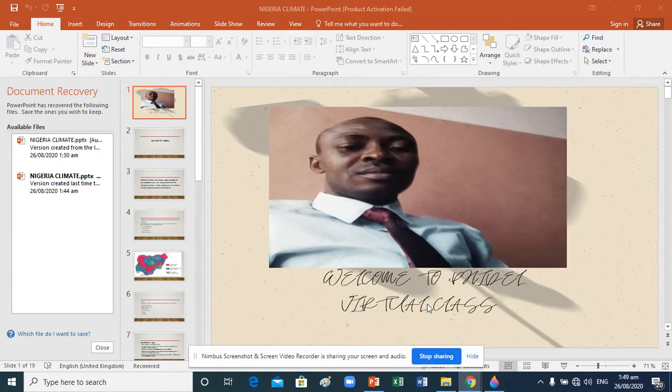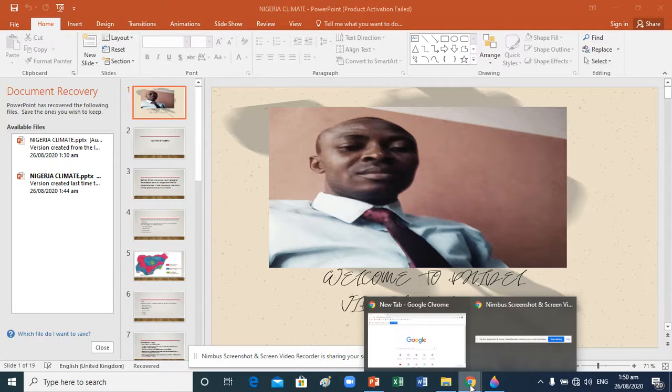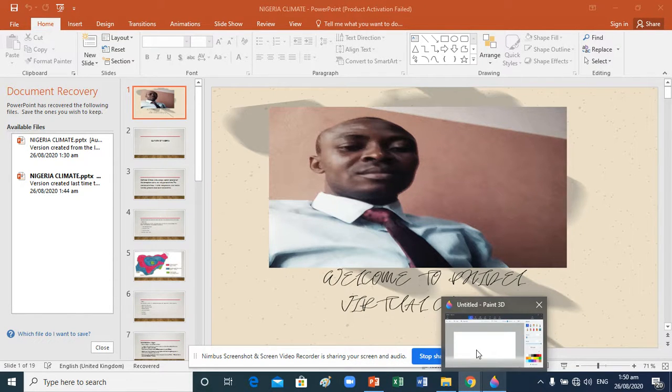Then apart from this, we have the Eastern Scarplands, around the eastern part. At least we are talking about the highlands. The highest point in Nigeria can be found in the eastern part of the country. If you look at the northeast properly there, we have the Biu Plateau. But for better understanding, let us do some work.